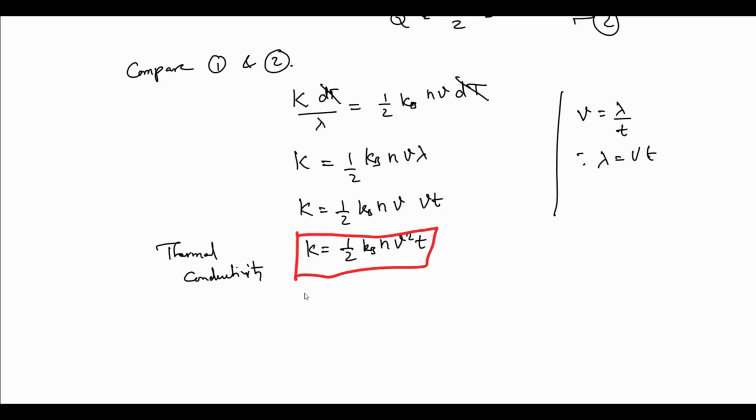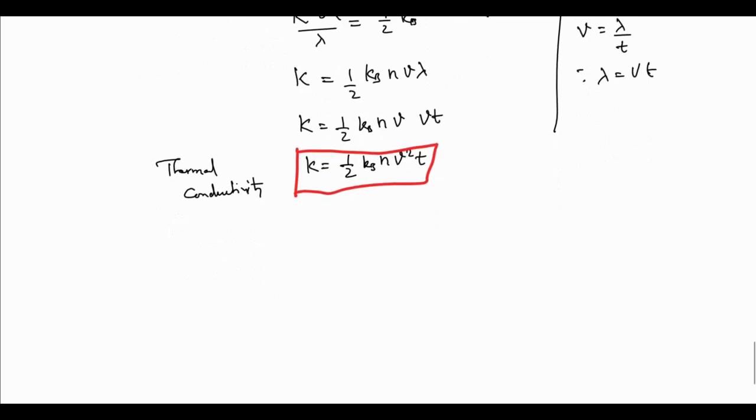So this is the thermal conductivity of the same sample which has been used for electrical conductivity. There is one more law connecting these two, called the Wiedemann-Franz law.